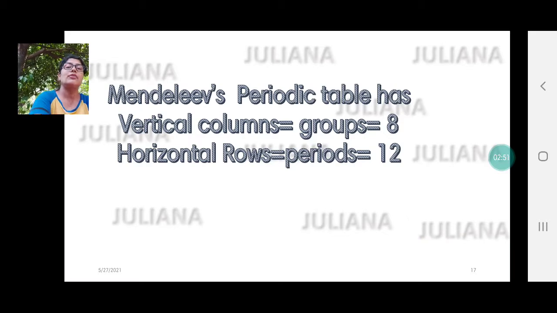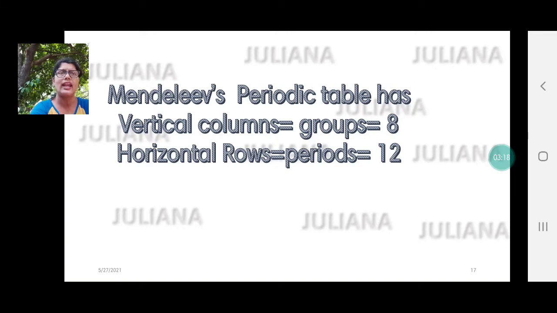Now Mendeleev was successful in classifying all the 63 known elements. In his periodic table, he called the vertical columns groups, and there were 8 groups, and he had 12 horizontal rows which were called periods. So the vertical columns are called groups and the horizontal rows are called periods.